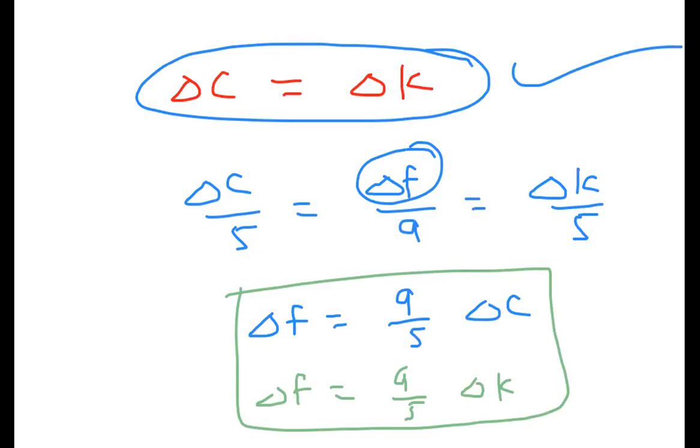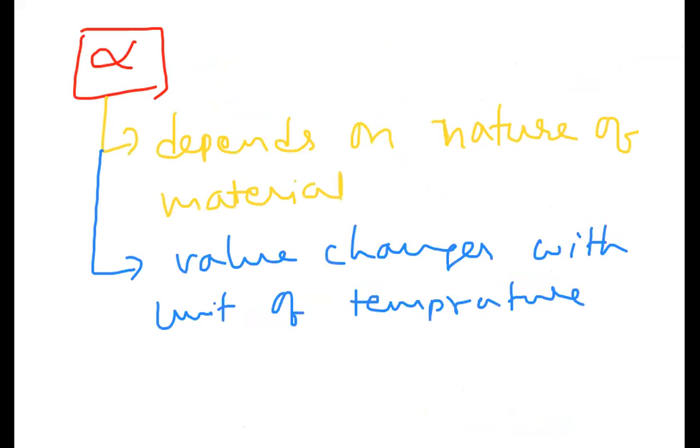Similarly, if you take the Reaumur scale, that also changes. If you take the Rankine scale, that will also be different. So it changes with respect to the unit of temperature. The alpha value is not fixed. Alpha value changes with the unit of temperature. Fine. Now it is independent of